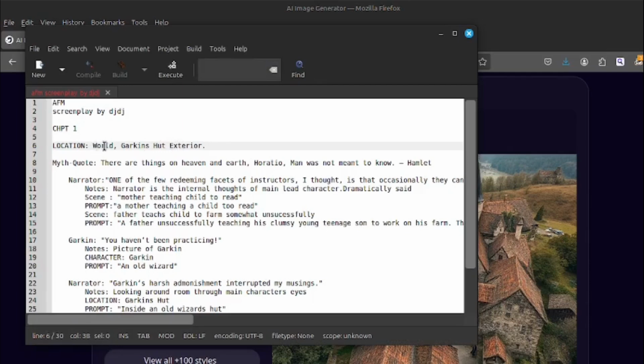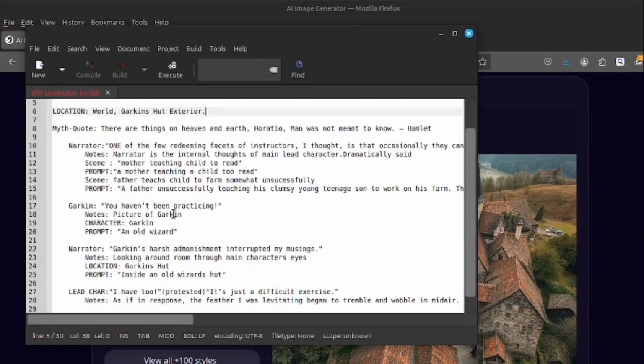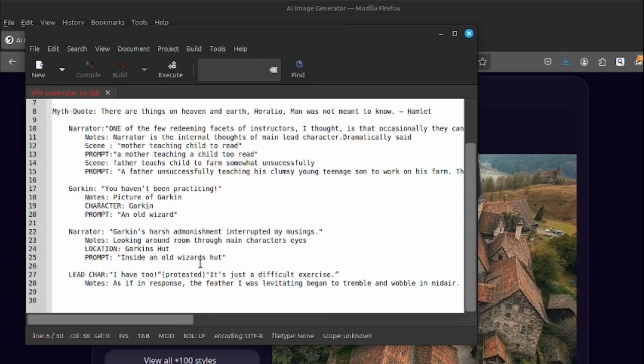So we've got the world, we've got the exterior, we've got the mother and father aspect, we've got the picture of Garkin, we've got the looking around the room, and then, aha! "I have too protested. It's just a difficult exercise."